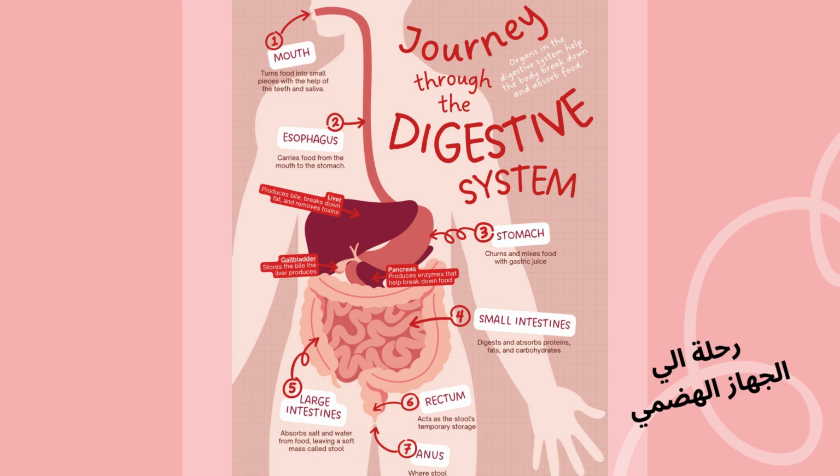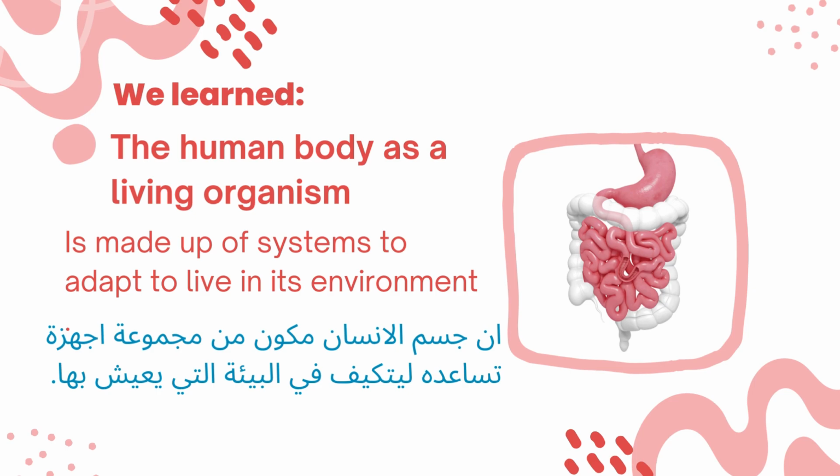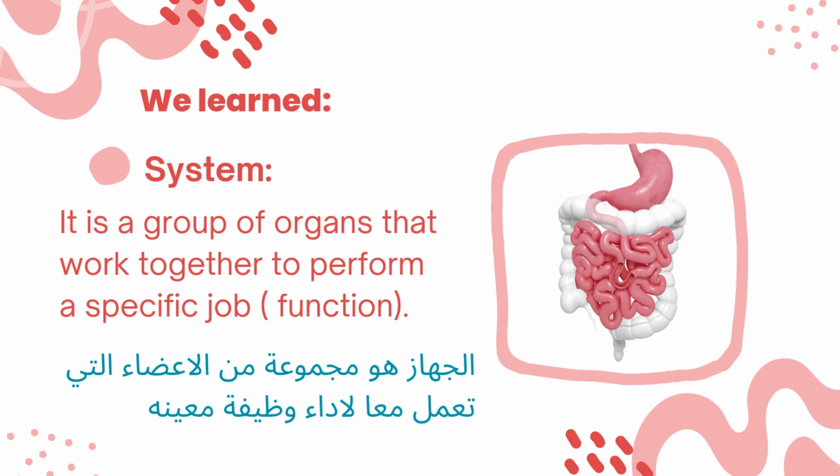As we learned, the human body as a living organism is made up of systems to adapt to live in its environment. We have the nervous system, digestive system, respiratory system, okay? Our body is made up of systems. And we also learned the word system: it is a group of organs that work together to perform a specific job or function.